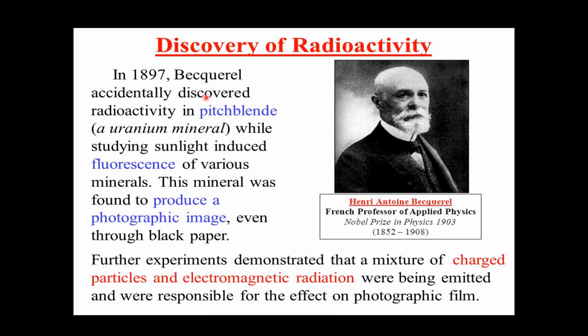In 1897, Henri Becquerel accidentally discovered radioactivity in pitchblende. Pitchblende is a uranium mineral, in fact an ore of uranium. He was studying sunlight-induced fluorescence of various minerals. This mineral was found to produce a photographic image even through black paper. Further experiments demonstrated that a mixture of charged particles and electromagnetic radiation was being emitted and was responsible for the effect on photographic film.